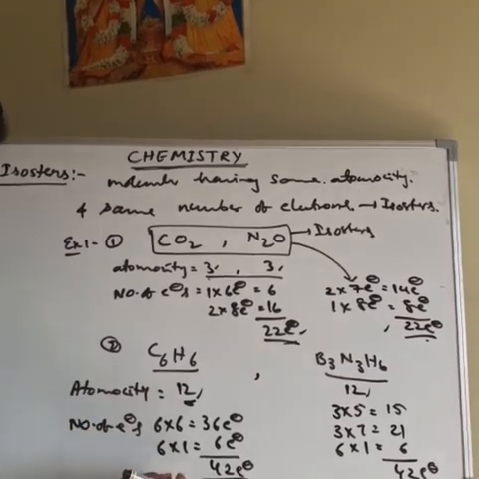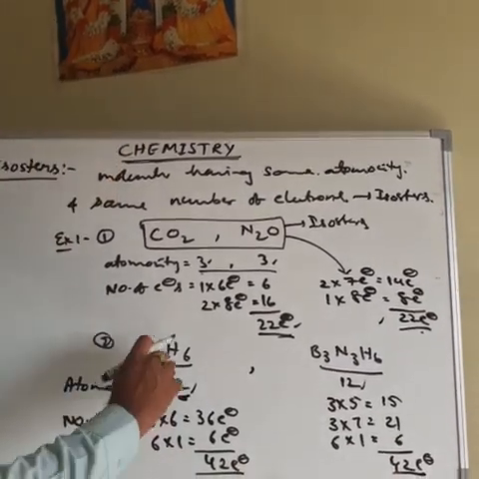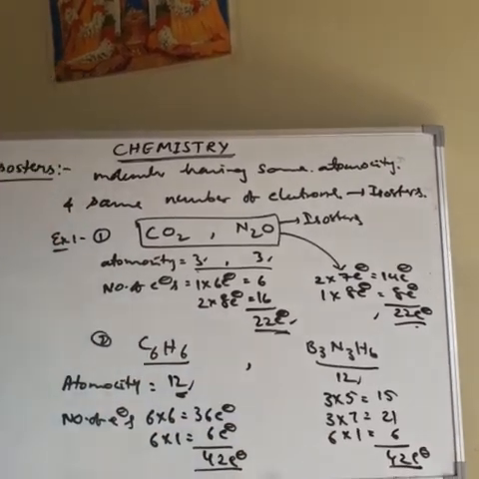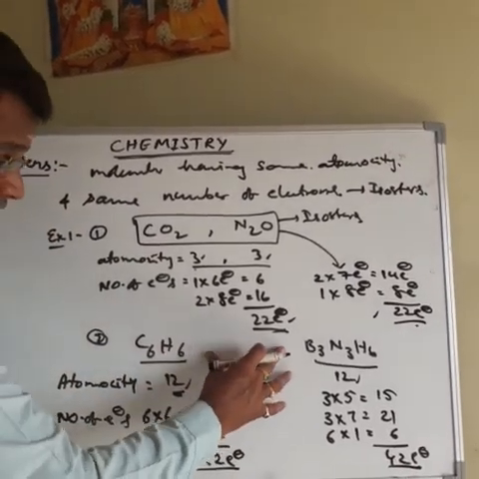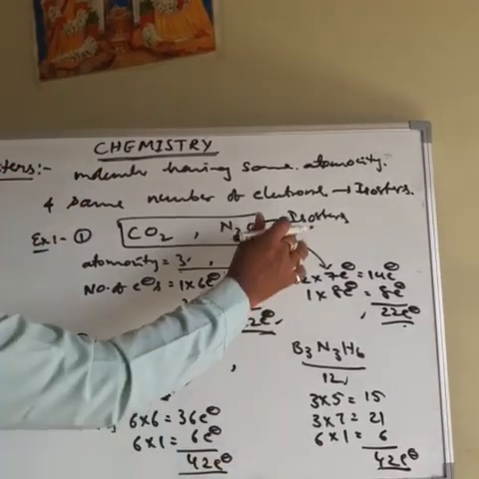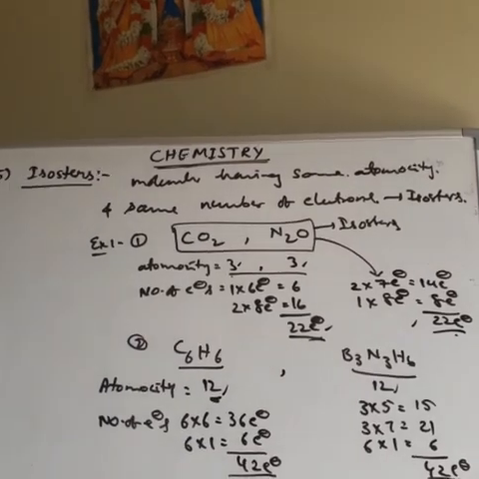Okay. Then here, the molecules which have the same atomicity, same 12, and also the same number of electrons, 42 and 42. The molecules have the same atomicity and also the same number of electrons. So this type of molecules is called isosters. That is about the isosters.